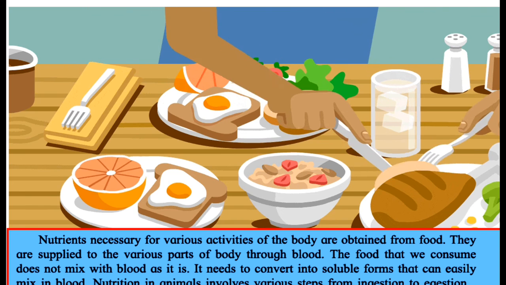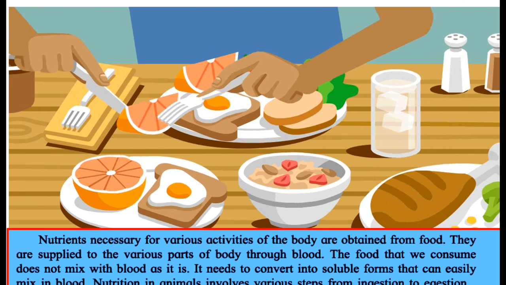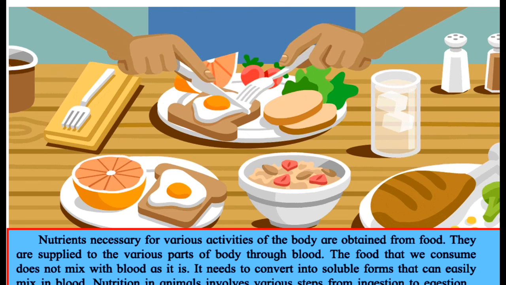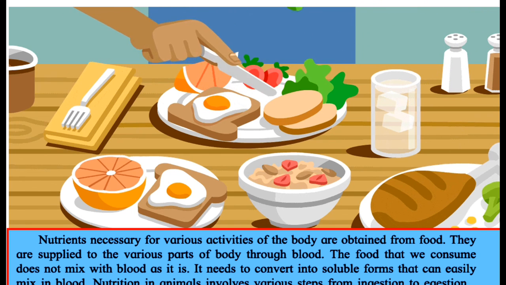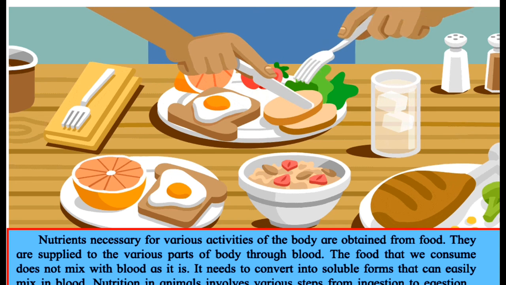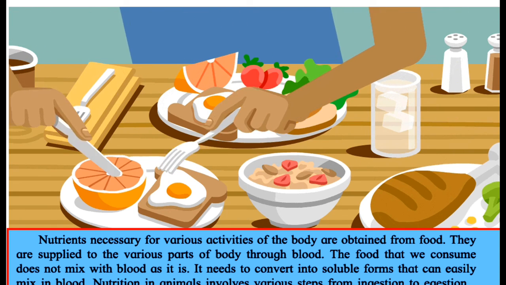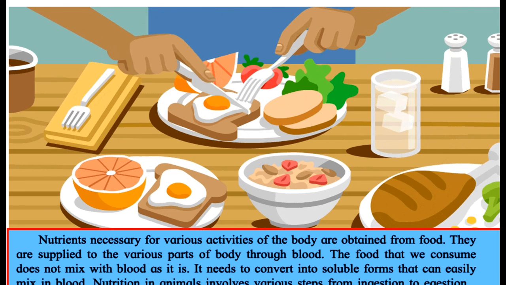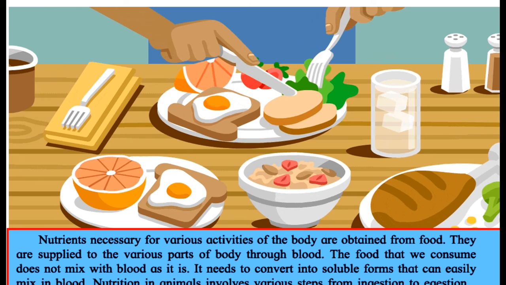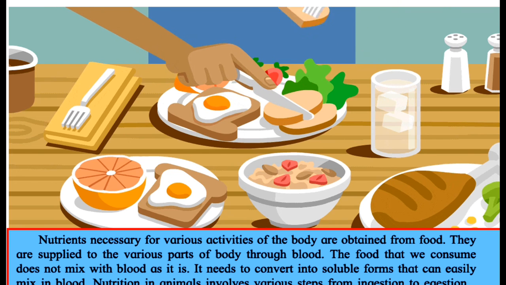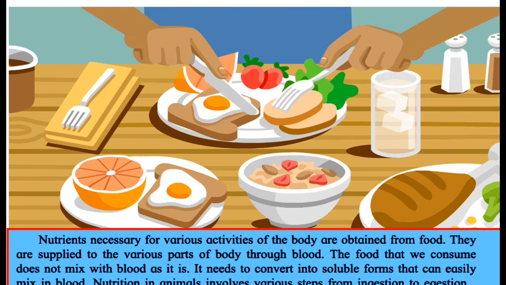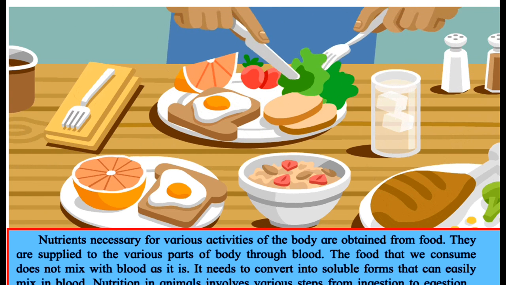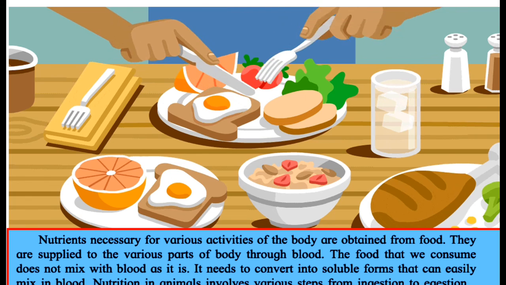Now we have learned that nutrients are very important for the various activities that we do throughout the day, and you get them from the food that you eat. They are supplied to the various parts of the body through blood. The food that you consume does not mix with blood as it is. It needs to get converted. If you're eating an omelette or bread, it doesn't directly go into your blood. It gets digested, converted into simple substances, and then it goes into your blood, which then reaches each and every part of the cell. So nutrition in animals involves various steps from ingestion to egestion. So let's have a look at it.